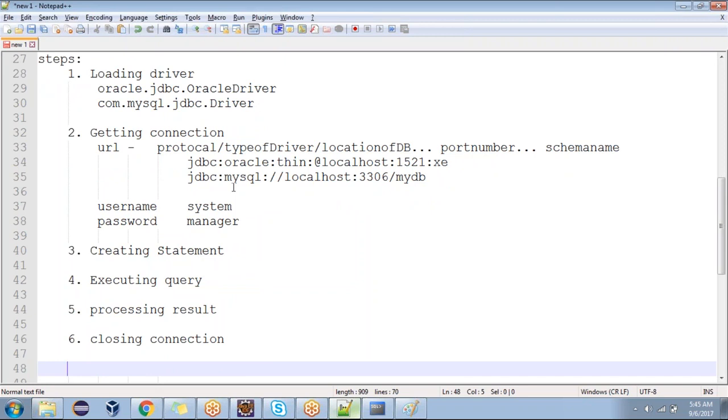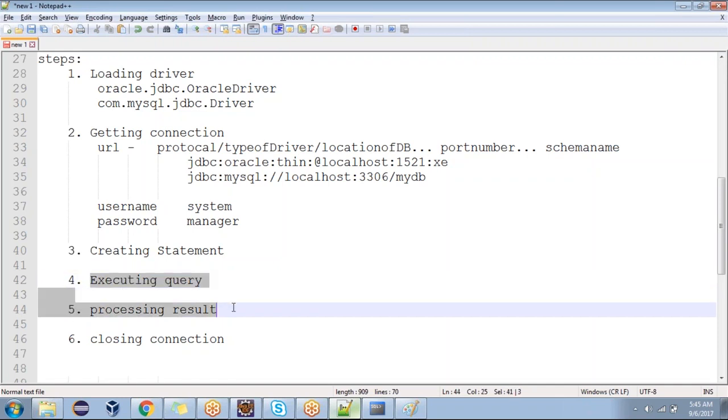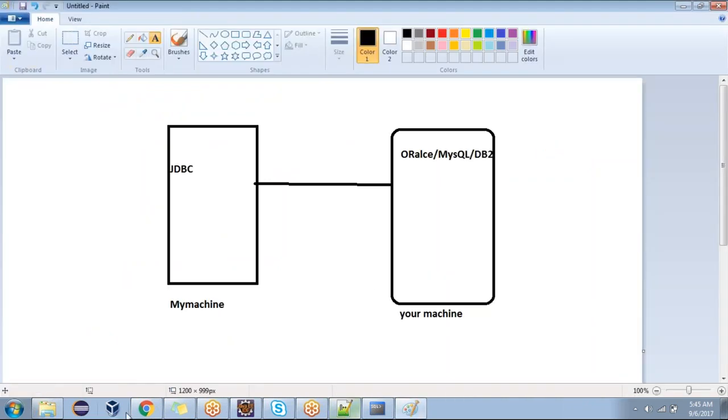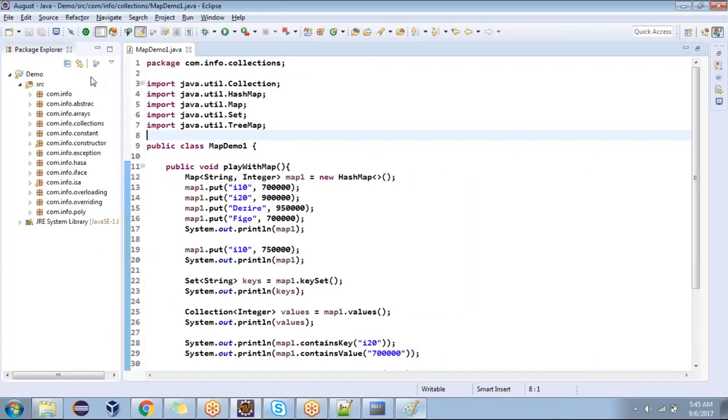Six steps. These are fixed, standard steps; we always use the same steps for the entire JDBC program. The only things that will change are executing query and processing result. The remaining statements are all fixed. Is it clear now? Okay, I'm going to try this now.